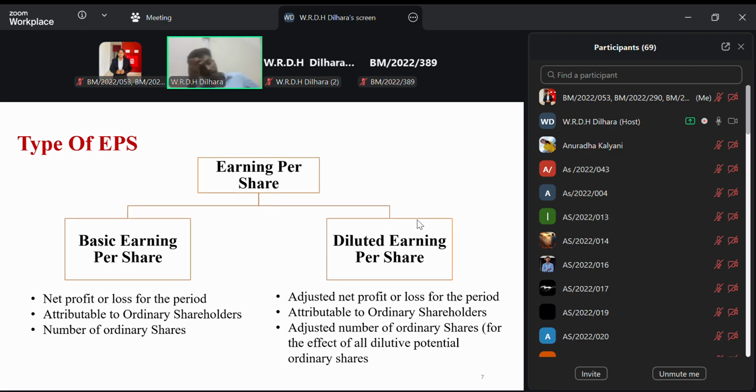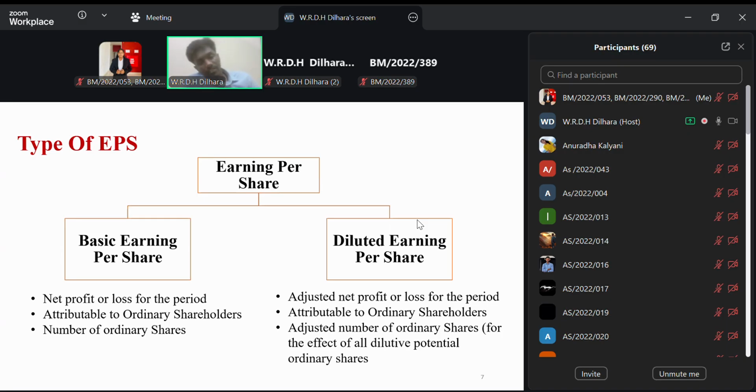So when we are calculating the earnings per share, there are two types of earnings per share. The first one is the basic earnings per share, and the other one is the diluted earnings per share. When we move into the basic earnings per share, we take the net profit or loss for the period attributable to ordinary shareholders.